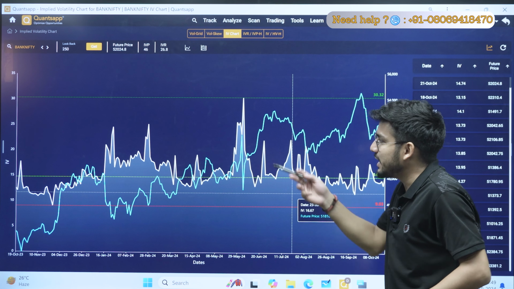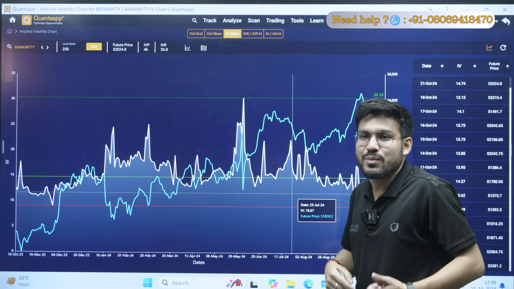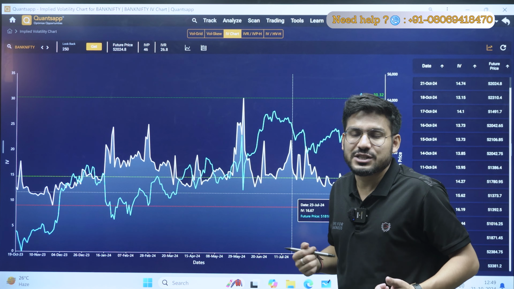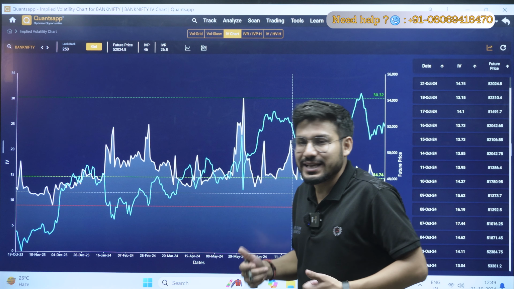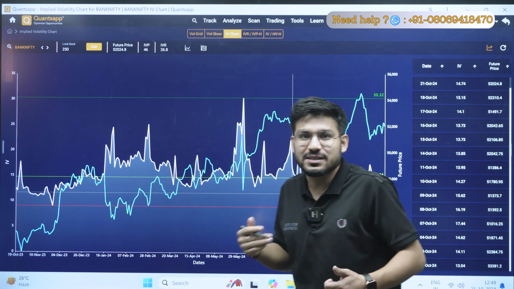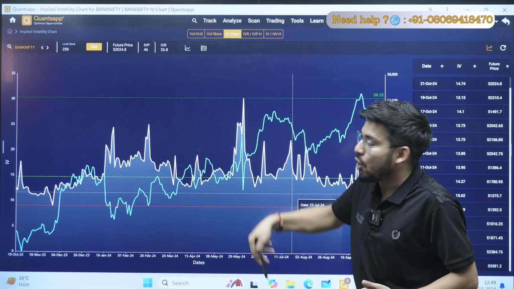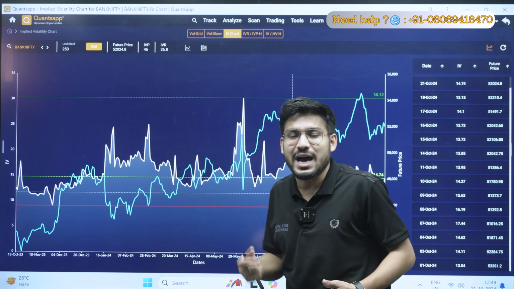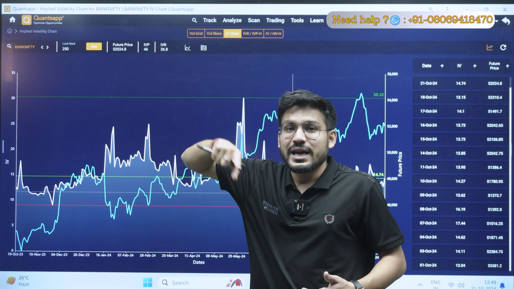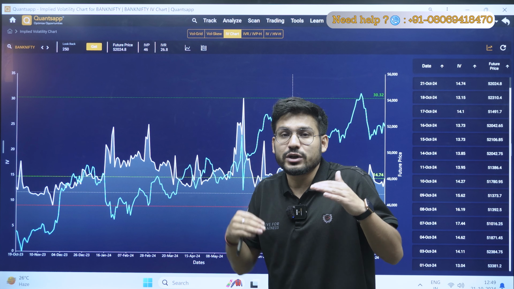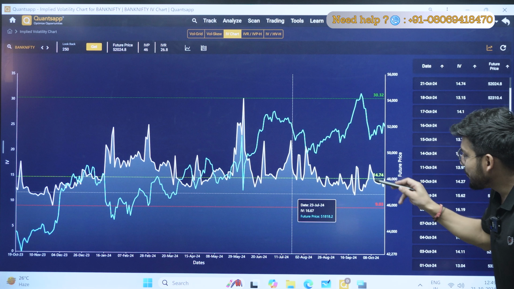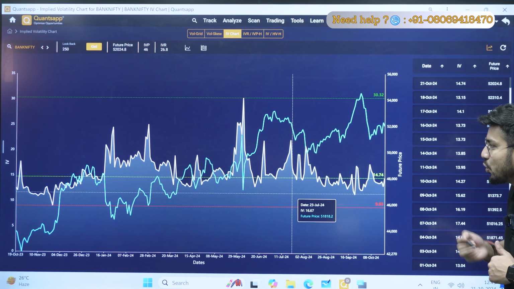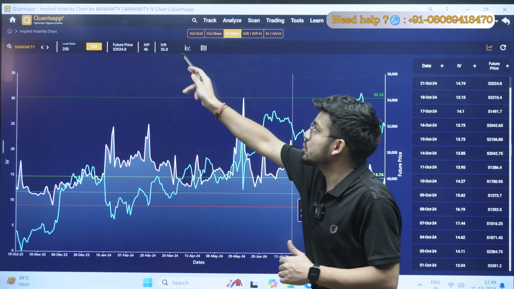There may be times when it will break the range, at times of black swan movements, when events are undecided or unplanned events happen. At the time, the IV breaks certain points, but it will always come back, and that is why we are saying the IV is mean reverting. It will be in a range, it will not move beyond that range. So we expect that, and that is why if my IV is currently 14.74, it means my IVR is also 20.68.